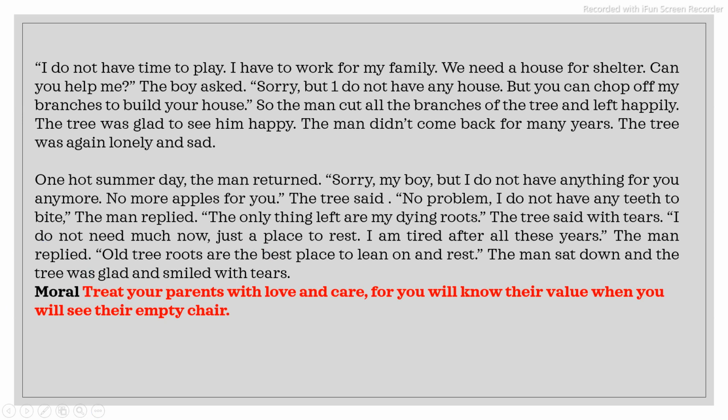And ultimately, the boy was always going away, but eventually it ends with a happy note, that the tree gets the boy back, and he does not want anything, without any condition, without any expectation. He just wants to be with the tree. So this is, you can say, the happy ending.